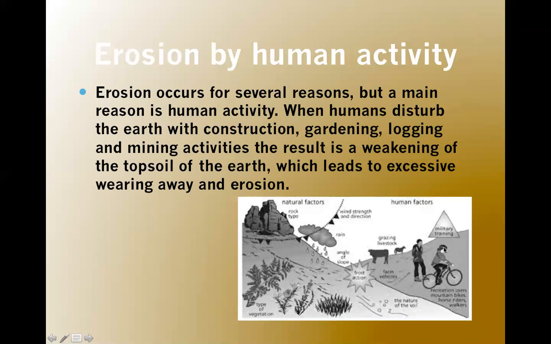As you can see in the picture, we can see military training, grazing livestock, then types of vegetation, then natural factors also, wind strength and direction. So we can see all types of causes of soil erosion in this picture. Now we move on to erosion by wind.